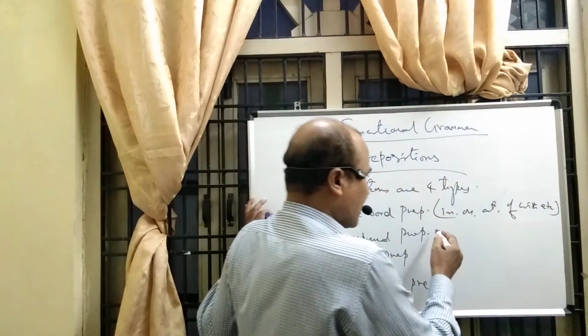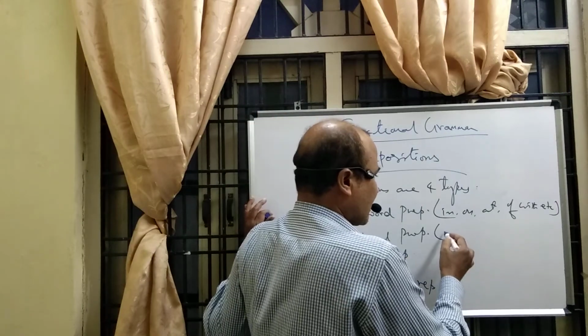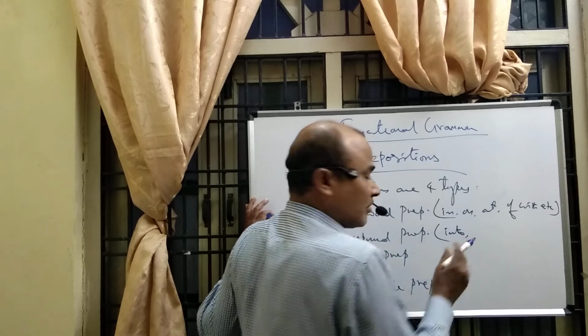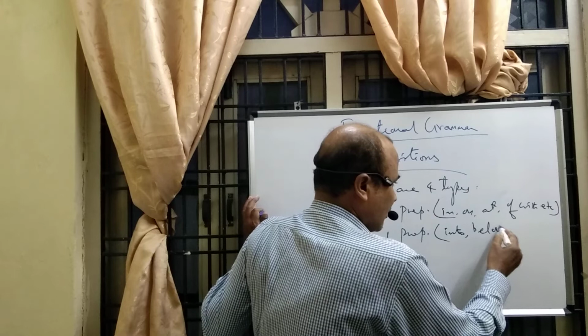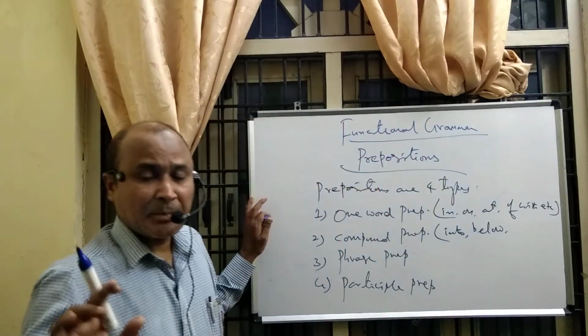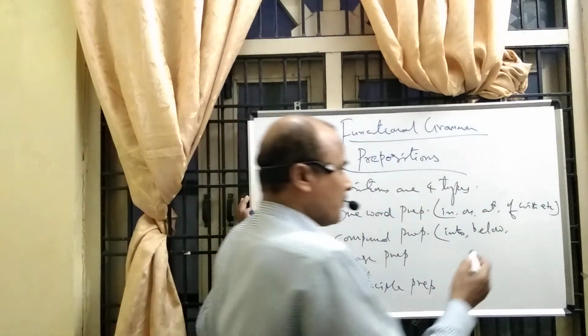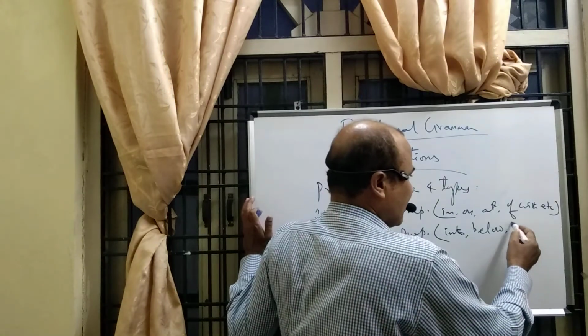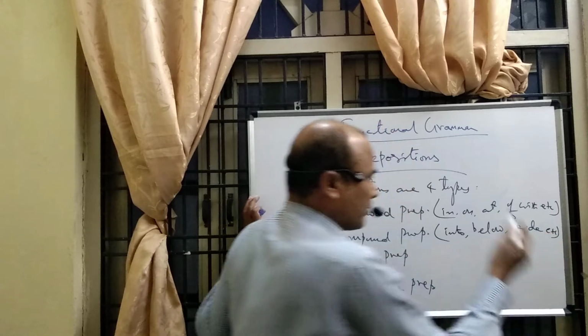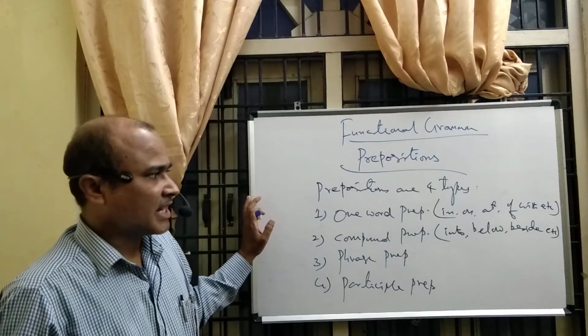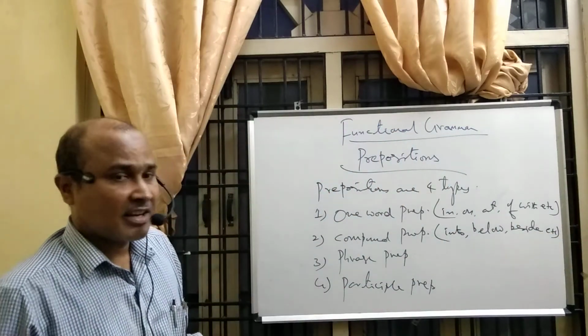Compound prepositions, what are they? Into, in plus to, into. Next, below, b plus low, below. Next, beside, etc. So many are there. So these are called compound prepositions.